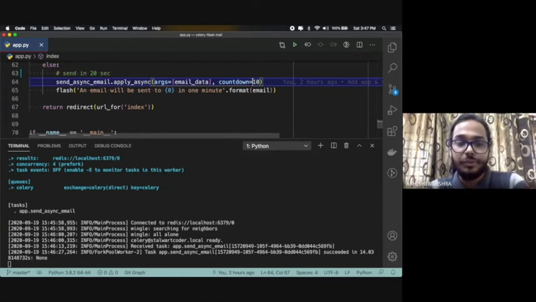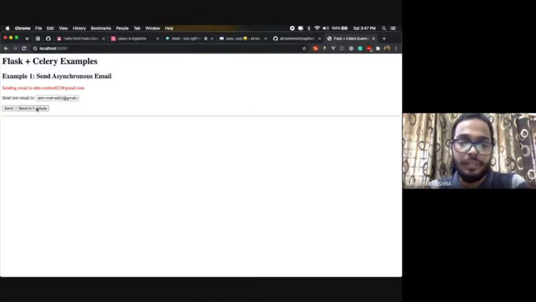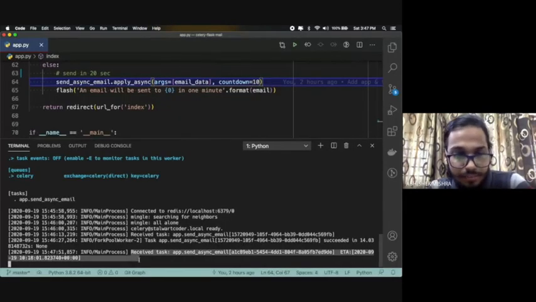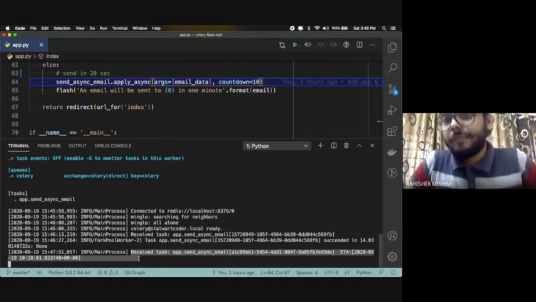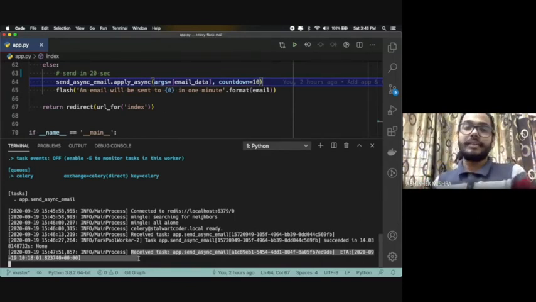So let me execute this here. Now I'll say send in 1 minute. It says an email will be sent to Abhishek Mishra in 1 minute. And we have received this task again here. So let's wait for 10 seconds and then see whether the task is getting executed or not.